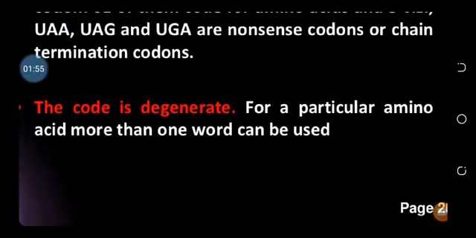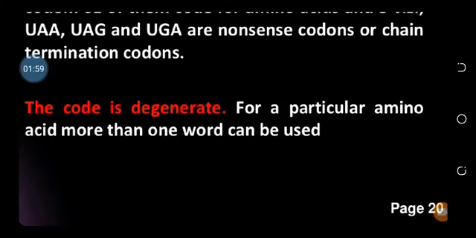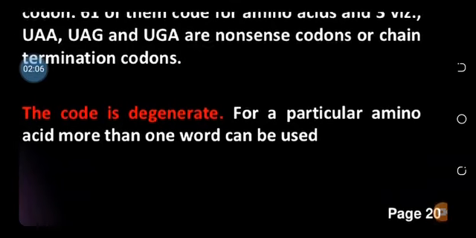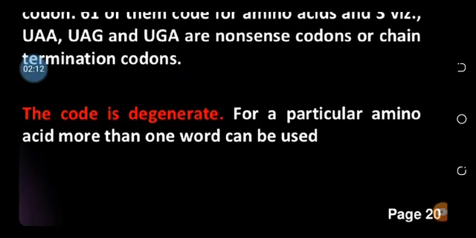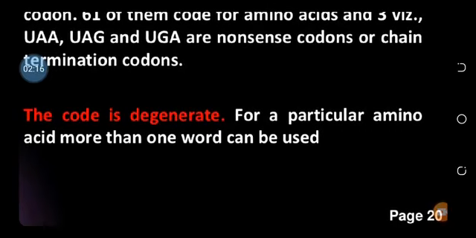The code is degenerate. Degenerate means there is more than one code for a particular amino acid, because as I told you, the code consists of 3 nucleotides. The last nucleotide in the code is the wobble. Wobble means you can change that nucleotide and the code will remain the same.